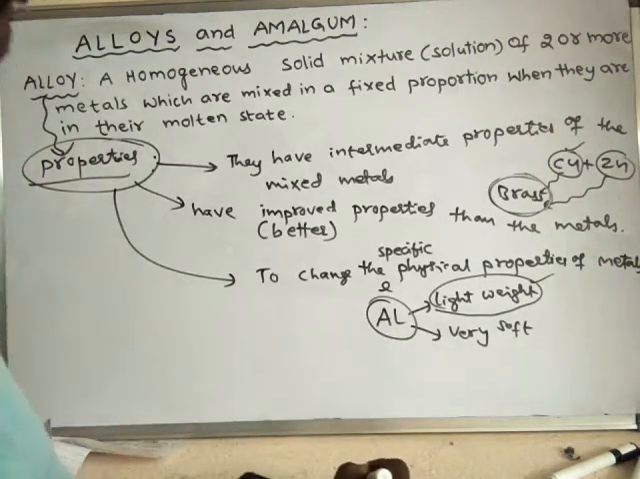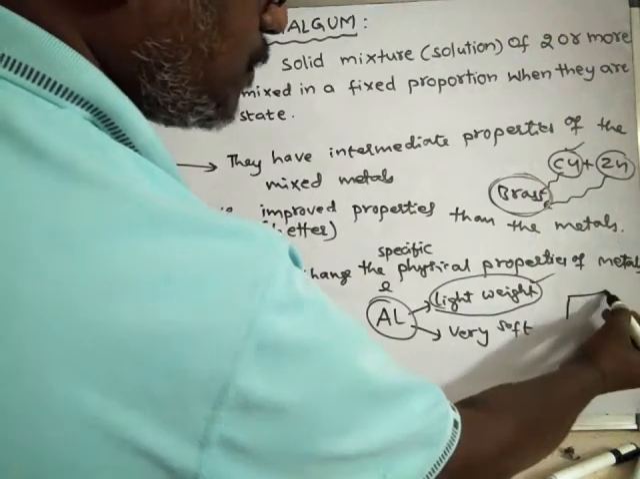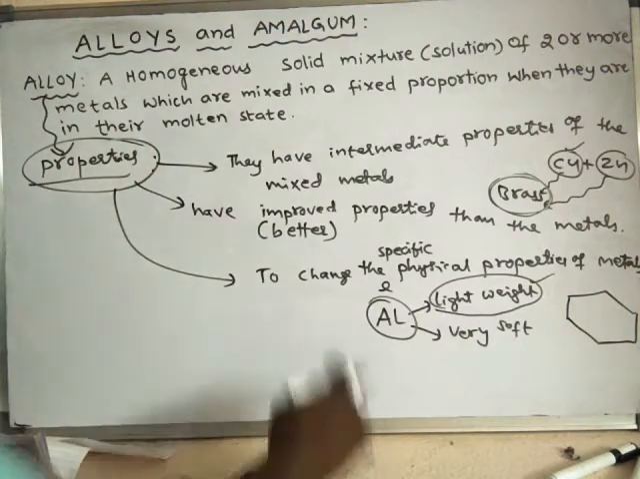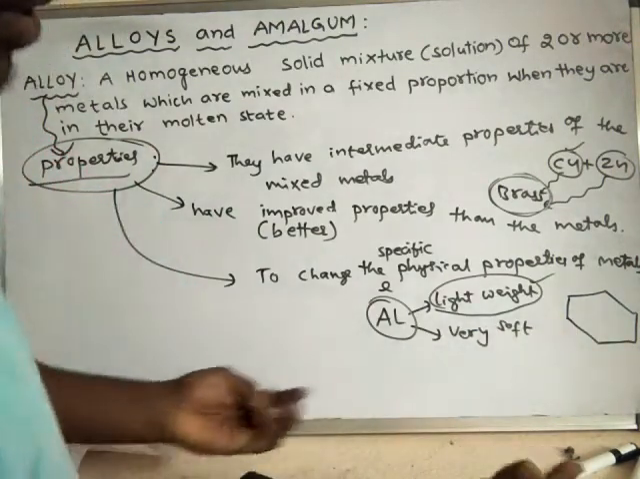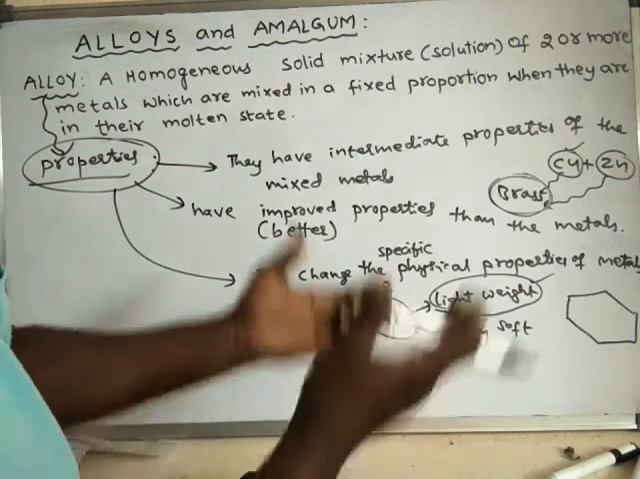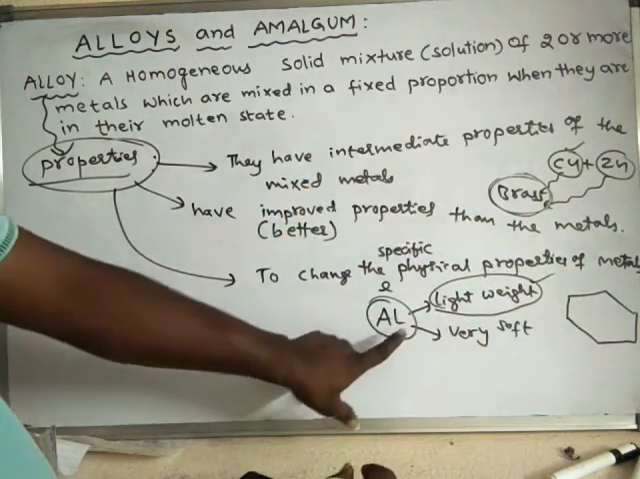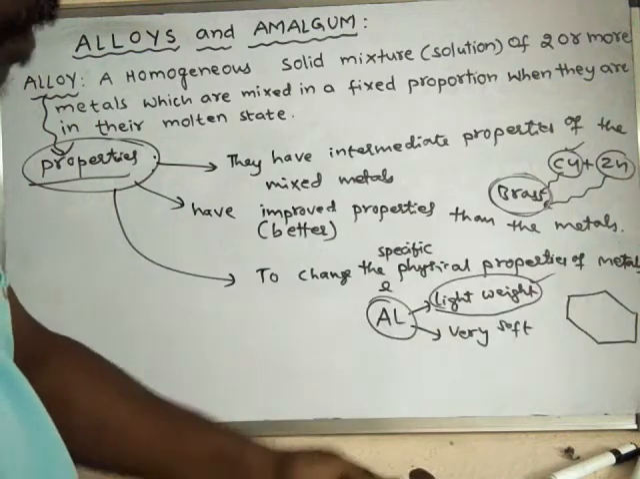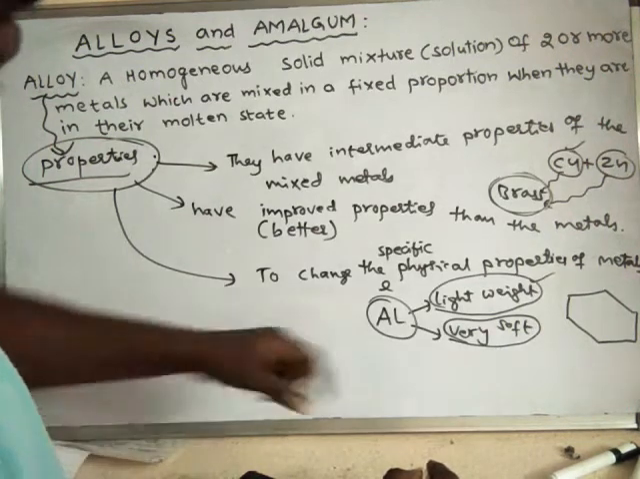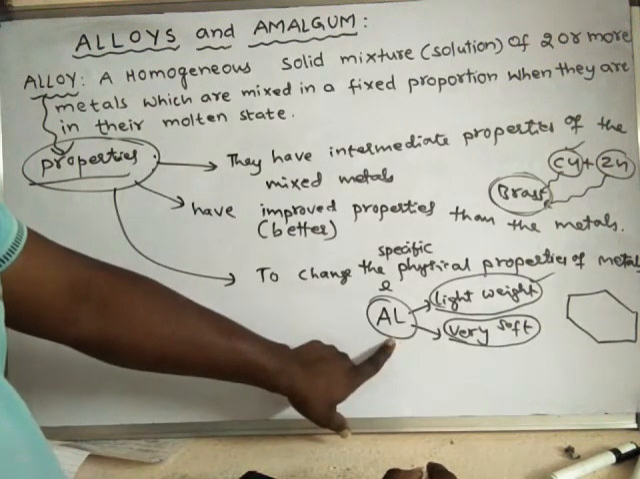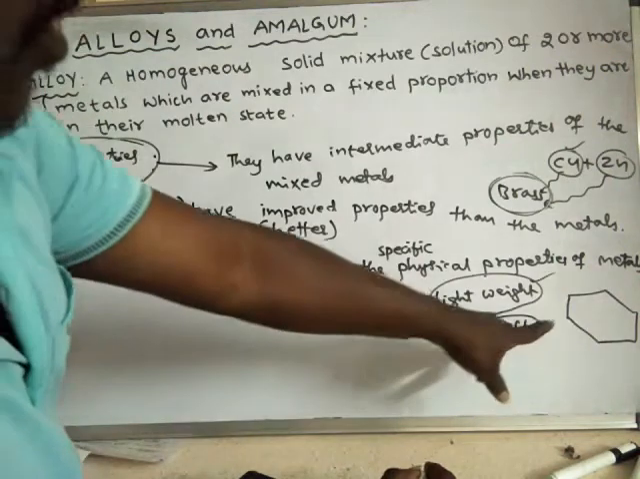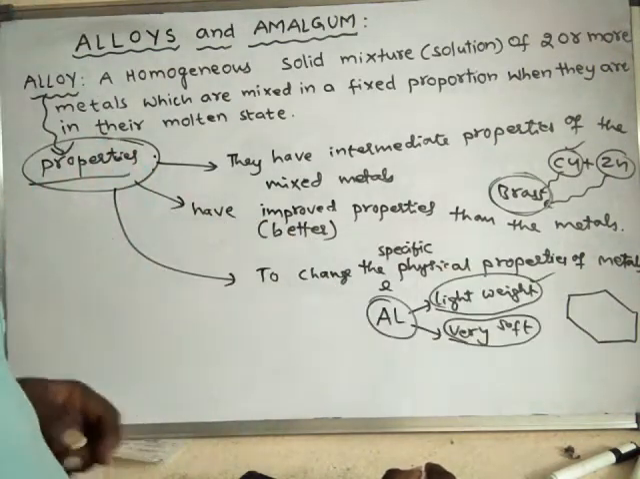In order to use aluminium, for example, to make aircraft frames, it is easy to lift the aircraft if you make it with aluminium because of its light weight. But after reaching a certain height, it may bend or break down because of its very soft nature. That is the defect with aluminium metal, so that is why aluminium alone cannot be used to manufacture aircraft frames.